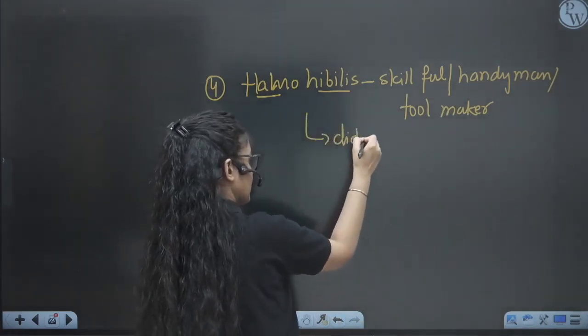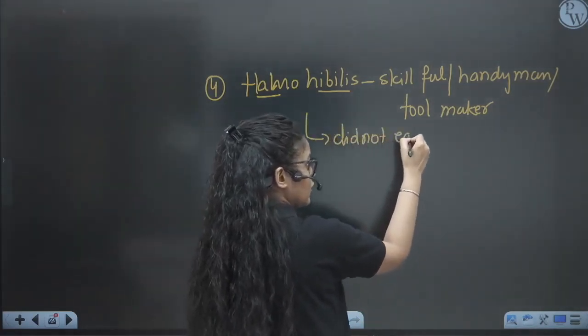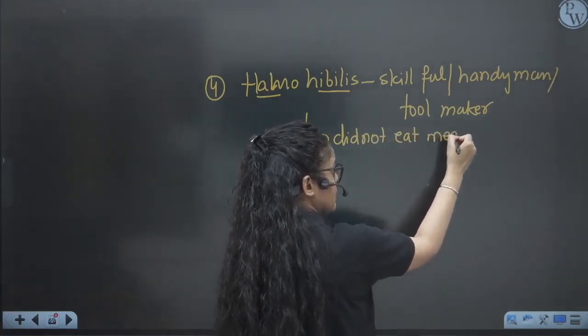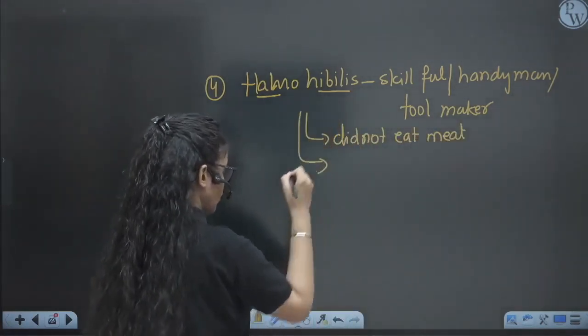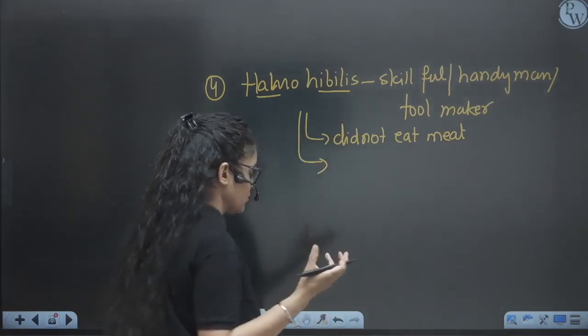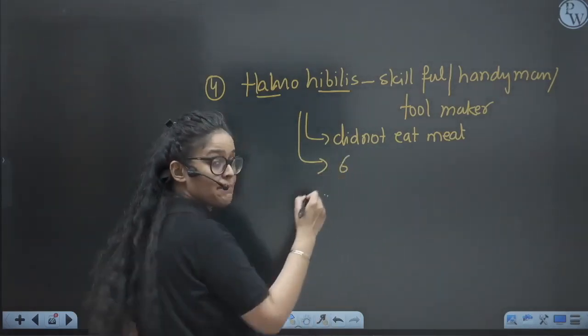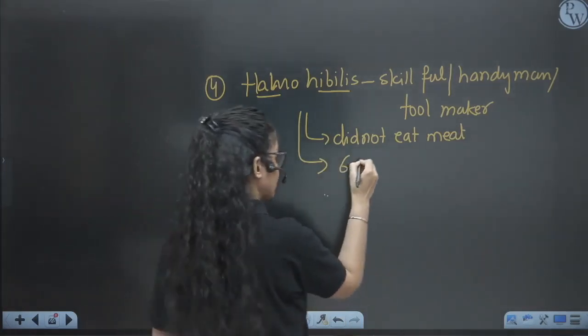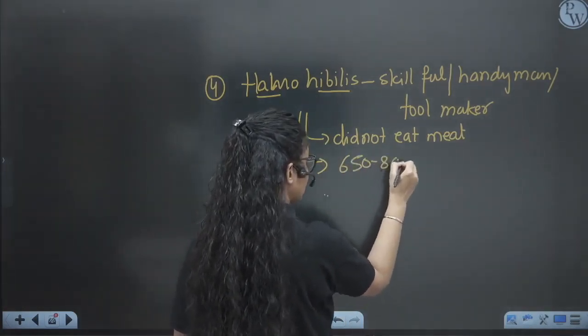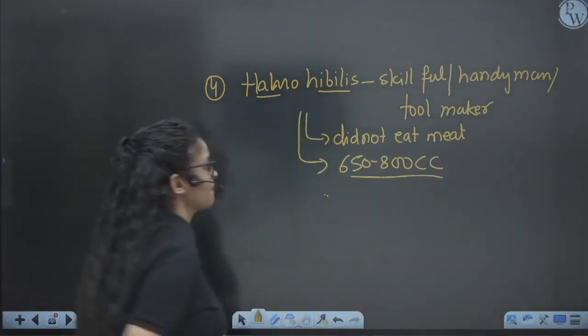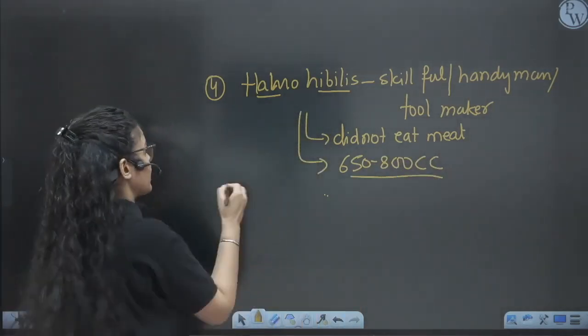But according to our NCERT, they did not eat meat. They were vegetarian, right? When we talk about their cranial capacity, it was approximately 650 to 800. So now cranial capacity is increasing in all the hominoids, right?